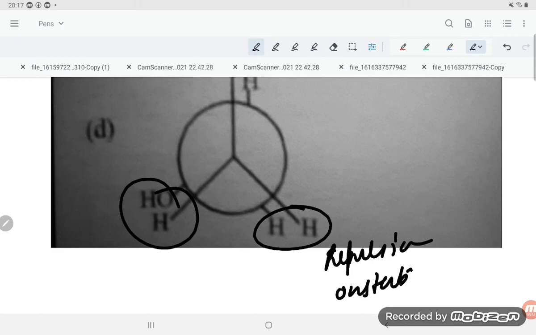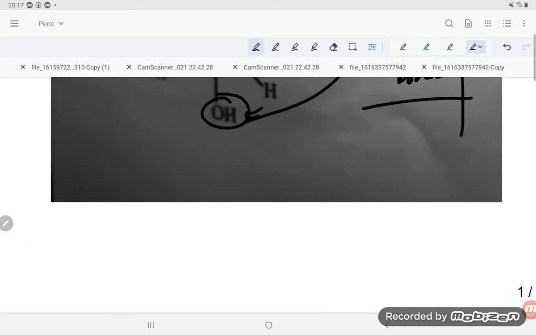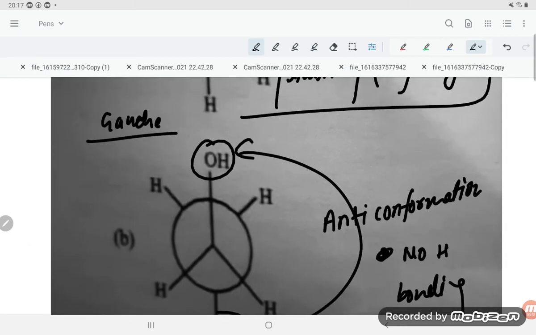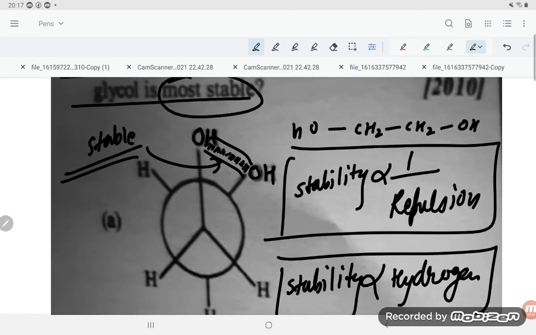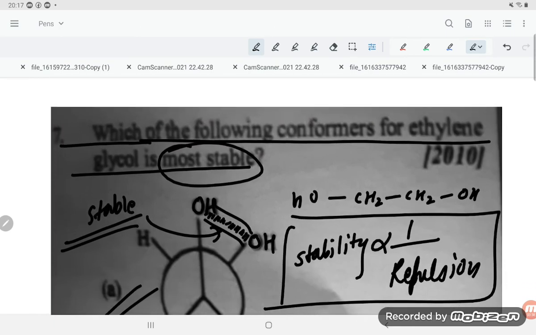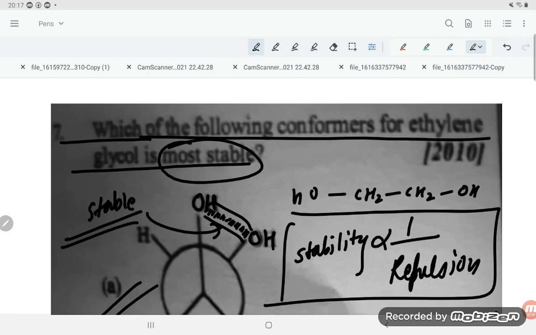So dear student, if you see, two conformations are most possible, the first and second options. But in option B there is no hydrogen bonding, while in option A there is hydrogen bonding. So option A is the correct option, student: the Gauche conformation is most stable because of the hydrogen bonding.